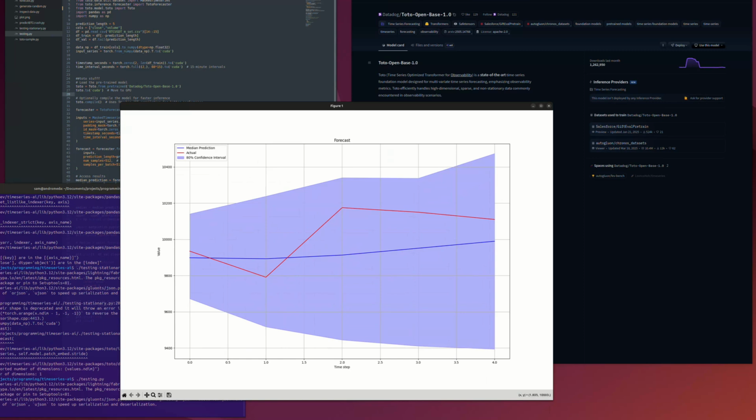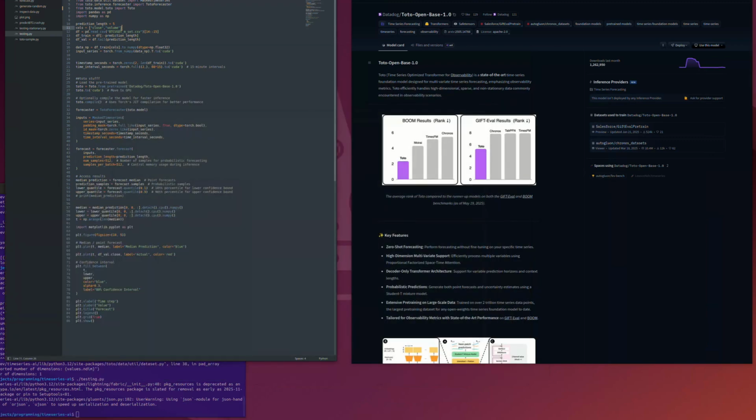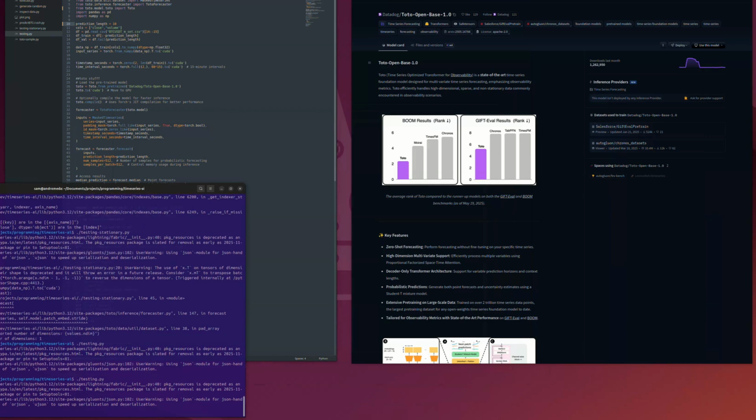But basically, we are looking here at the median prediction, and then there's an 80% confidence interval, and then the red indicates the actual price. So you can see that this is definitely a fairly decent prediction, but what I've noticed is the higher you take this prediction length, the less reliable it gets, which is pretty understandable.